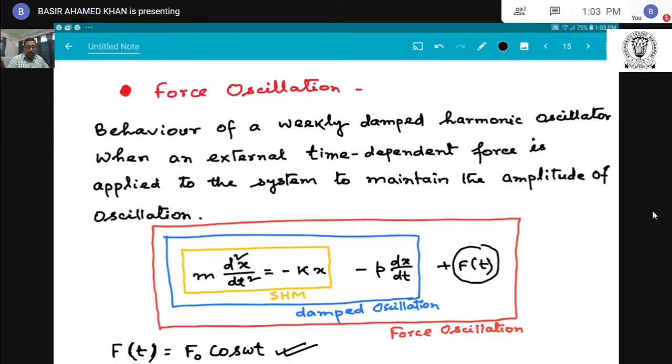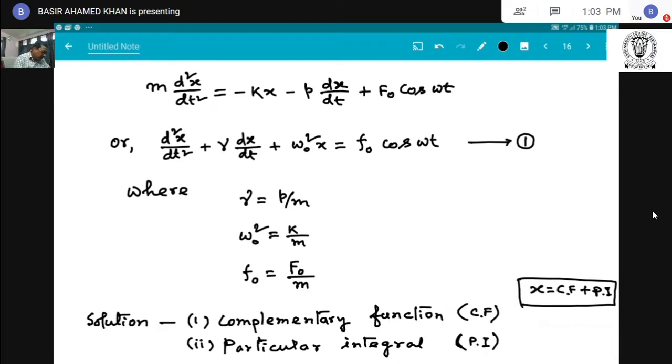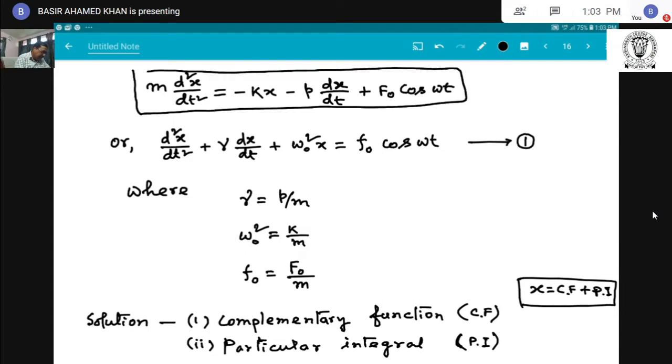F(t) equal to F0 cos omega t, where omega is the frequency of the harmonic force, the driving force, and F0 is the amplitude of the driving force. Now this is the equation of damped oscillation. This is the equation of forced vibrational oscillation.